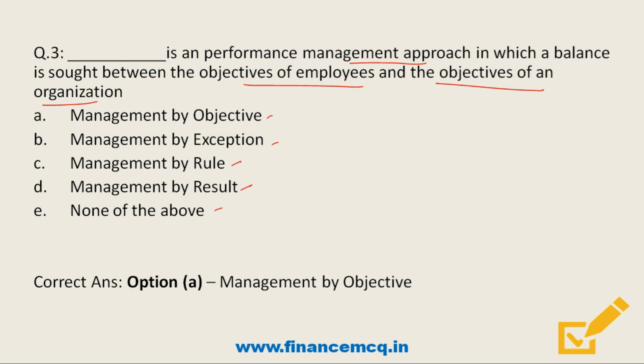While management by exception is a style of business management which focuses on improvement of performance of management by studying the variations from the planned objective. And friends, management by rule provides a set of standard operating procedures to be followed by organization in various scenarios to facilitate the effective achievement of organizational objectives. And friends, finally, management by results or result-based management is a government performance management framework which focuses on 3 aspects. First, the quality of public services, then optimization of available means and resources, and finally it focuses on accountability.